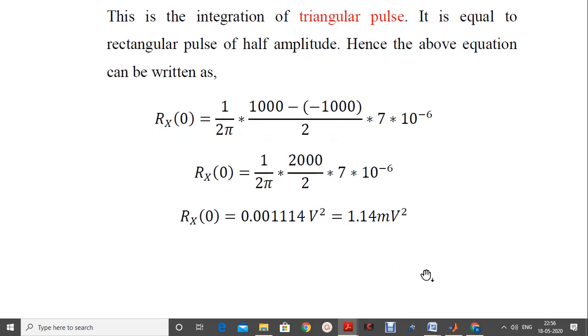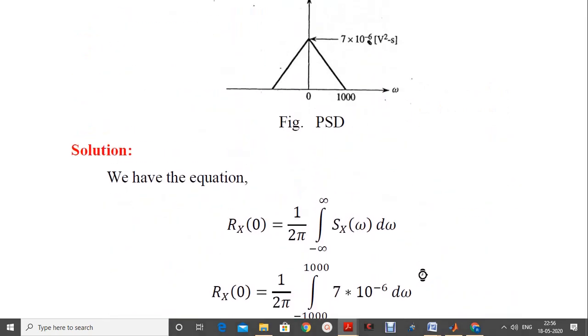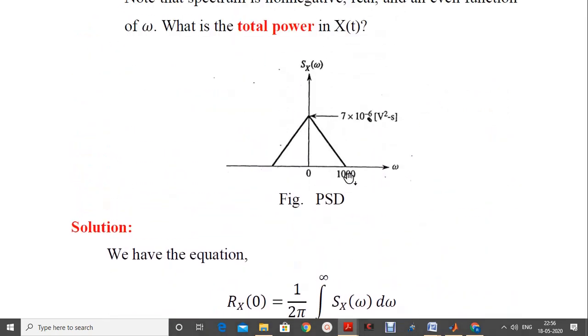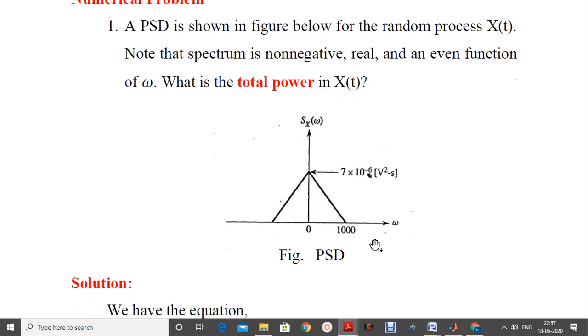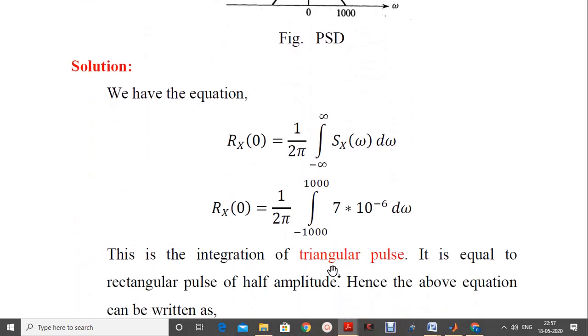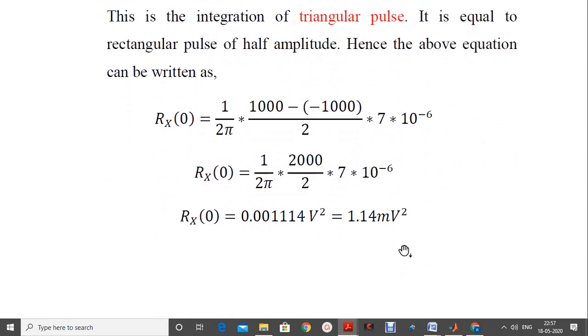So Rx of 0 represents the average power taken over the duration of minus t by 2 to plus t by 2. So total power of a given random process x of t is nothing but equal to Rx of 0, which is equal to 1.14 millivolt square. Hope this is understood. Thank you very much.